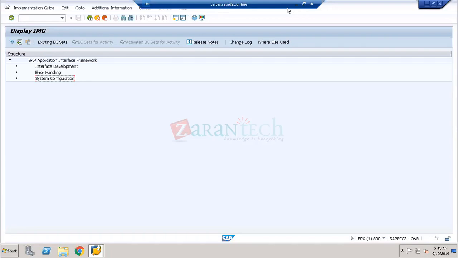Then I am going to come to the initial load. Initial load is something we are going to discuss more in Central Finance: how the initial load of the data is replicated from the source system to the target system. So it has to be done in both the systems. So if I go into the